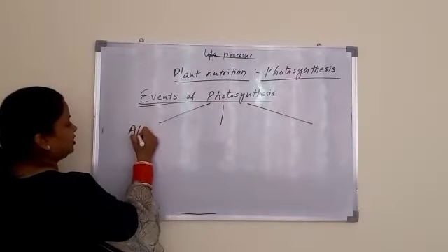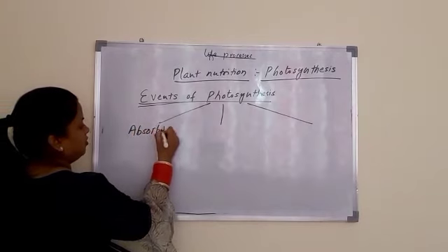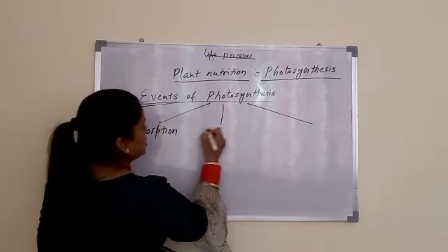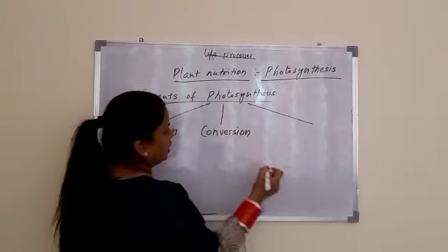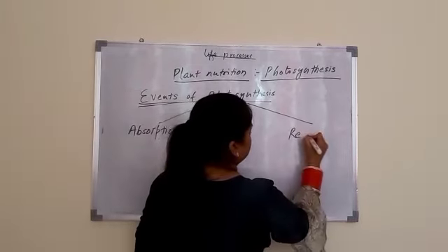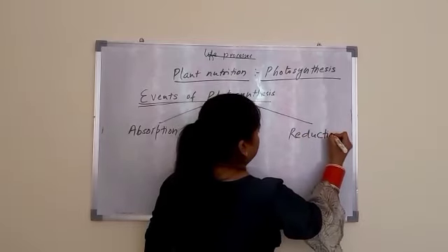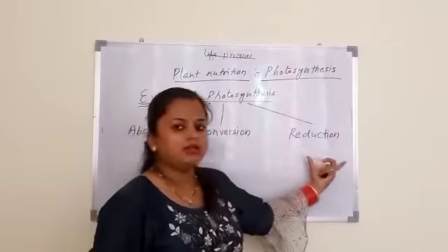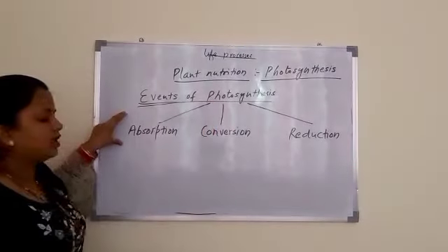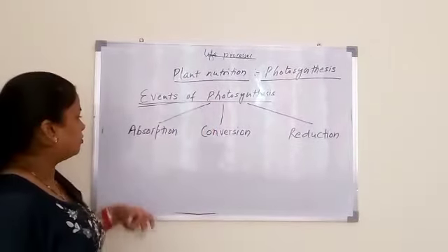First is absorption. Second is conversion. And third is reduction. Absorption, conversion and reduction. Absorption is to gain something or to absorb something.